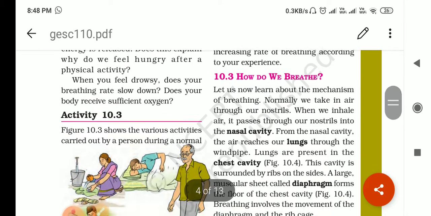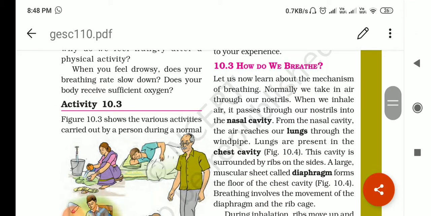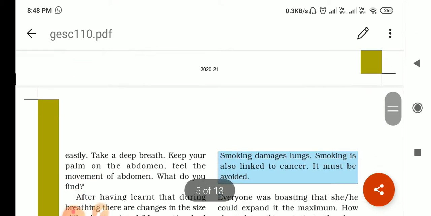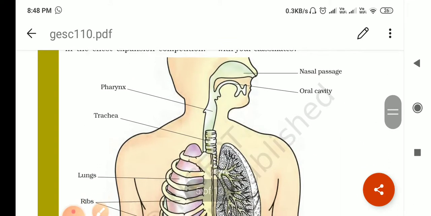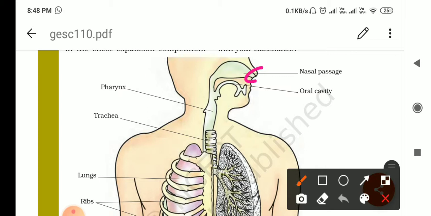For the breathing, we all know that in humans, lungs are the breathing organs. Now, see, in humans, respiration takes place through a complex system of organs. These organs collectively make up the respiratory system. And the parts of the human respiratory system are as follows. It is the revision part. Now see the first, nostrils. These are the external openings to let the air into the nasal cavity, right?